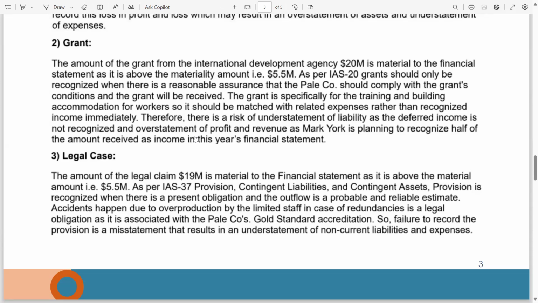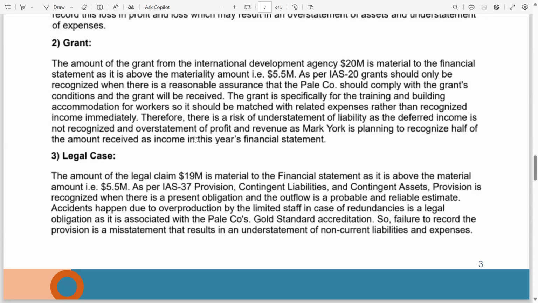Now we have the legal case. The amount of the legal claim, $19 million, is material to the financial statements as it is above the materiality amount of 5.5 million. As per IAS 37 Provisions, Contingent Liabilities and Contingent Assets, a provision is recognized when there is a present obligation, and the outflow is probable with a reliable estimate.